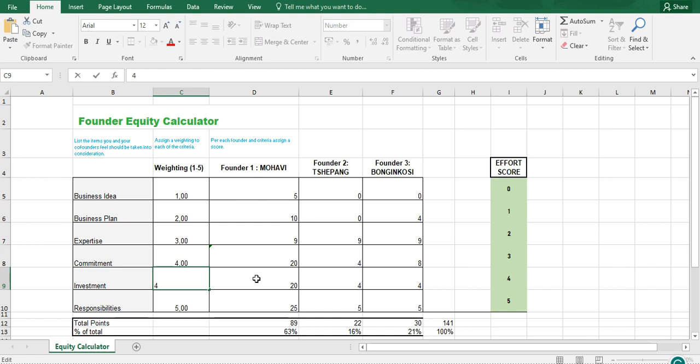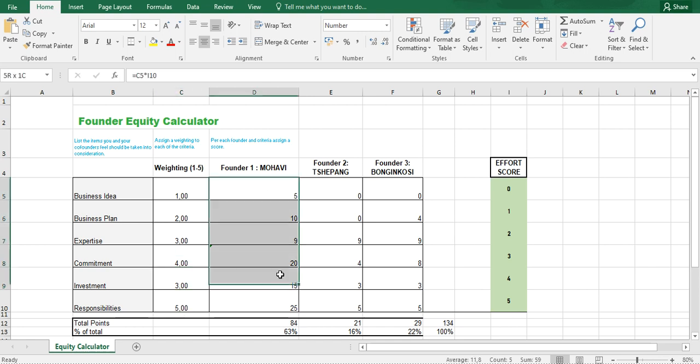Oh shit! No, no, it's fine. It's fine. I'm gonna ruin everything. It's actually 3. I rechecked it. It's actually 3. Yeah, it's perfect. I thought it was gonna be 1, 2, 3, 4, 5, 6. But when I rechecked with the other tables, I see it's a 3. So the weighting for investment is 3, and then the weighting for responsibility is a score 5.